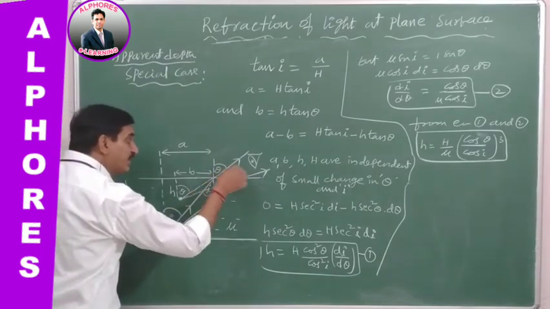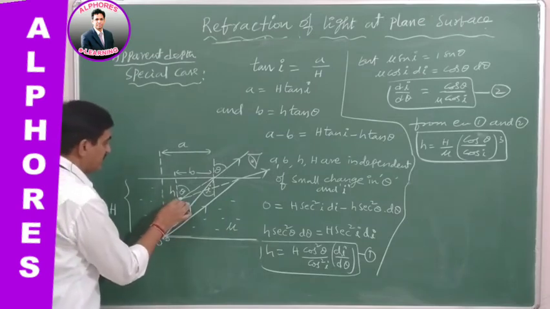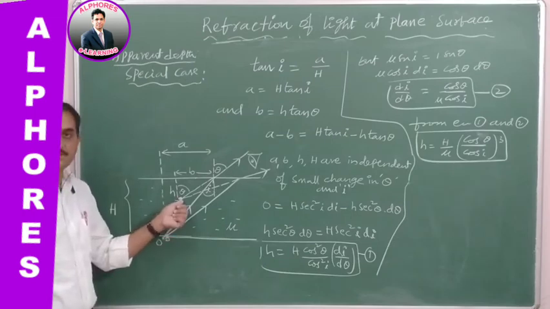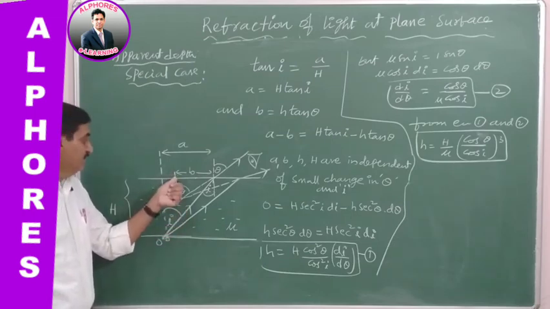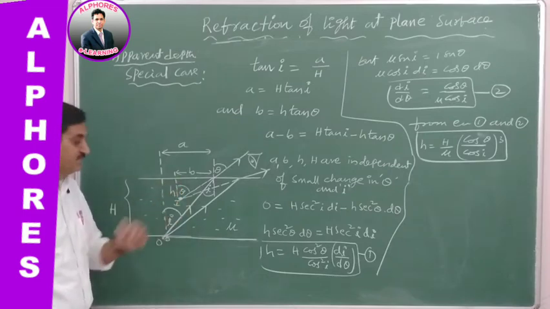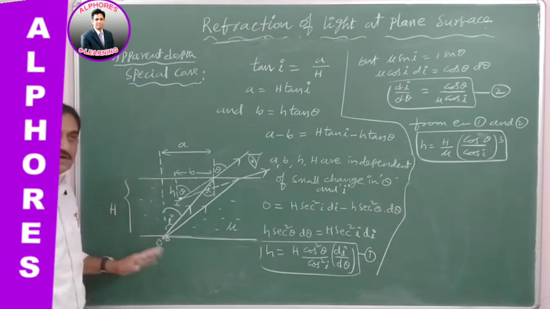When these two refracted rays are extended, they meet over here, so its image is observed over here. Let small h be its depth, the depth of this image from the surface of water. Capital H is the original depth of the object.